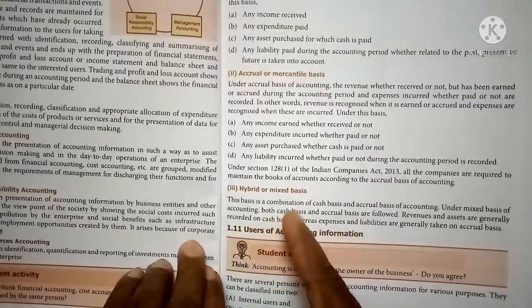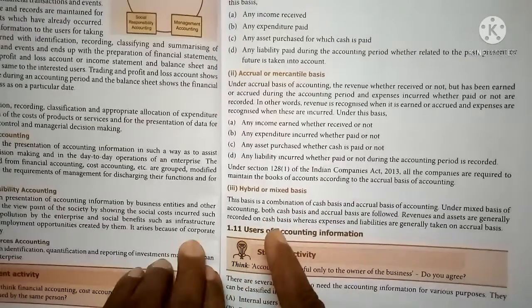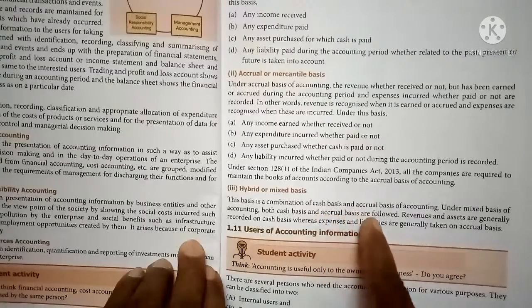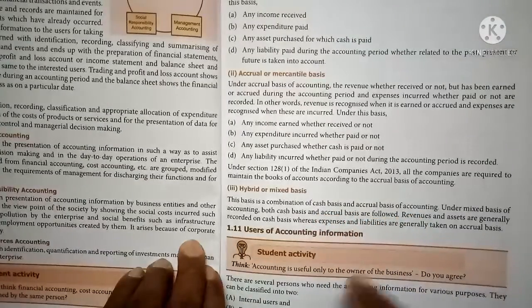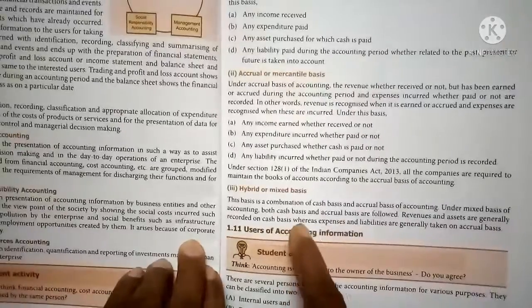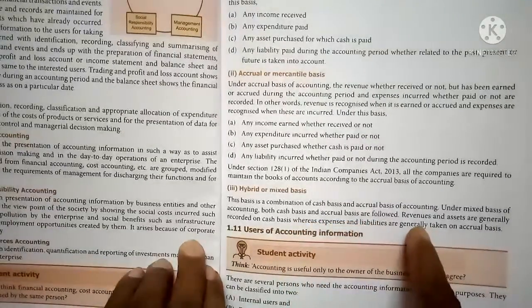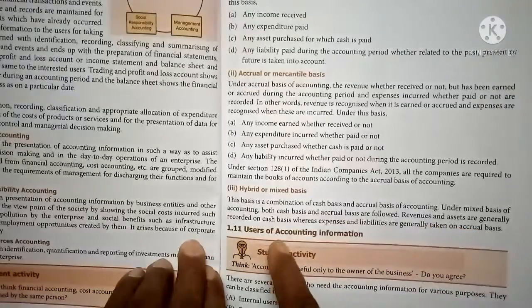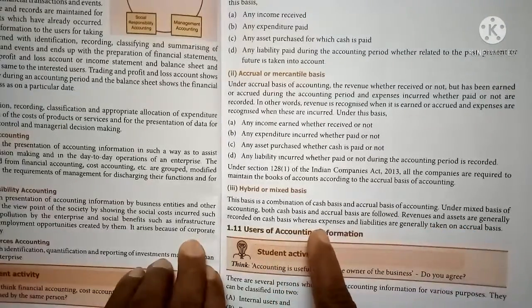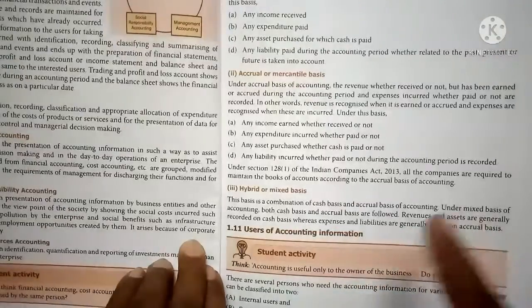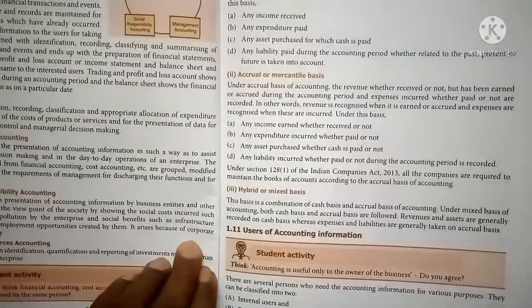Next, hybrid or mixed basis. This basis is a combination of cash basis and accrual basis of accounting. So under the mixed basis of accounting, both cash basis and accrual basis are followed. Revenues and assets are generally recorded on cash basis, whereas expenses and liabilities are generally taken on accrual basis.